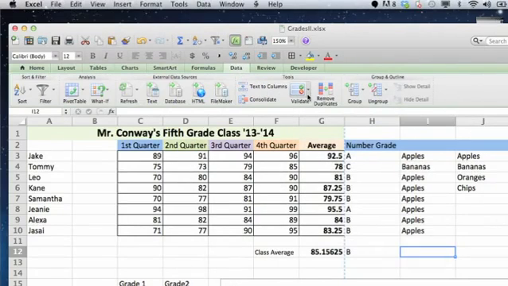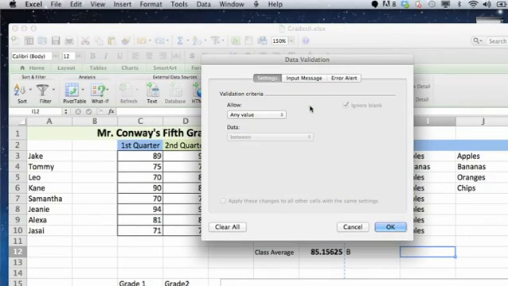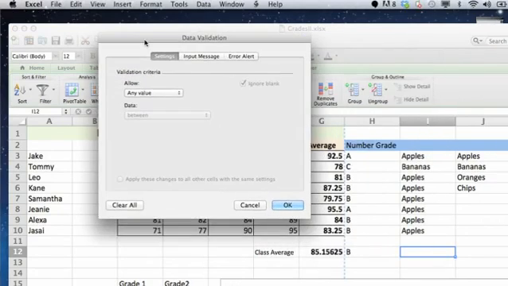Today I'm going to talk about how to make cells so that they will only accept certain data. And in Excel, this is called data validation. So if you only want people to be able to key in certain entries, in other words, let's say the only available range for a particular product description or item number is between 1,000 and 2,000. So you don't want anybody to be able to type in the number 50. There's a way to do that in Excel.